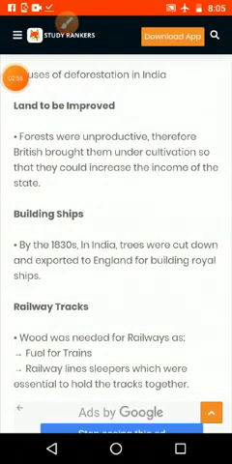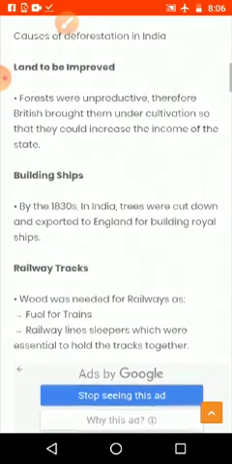When they looked from outside, they thought that the forest is not giving anything and is not at all useful. So they said that forests are unproductive. Therefore, the British brought them under cultivation, so that they could increase the income of the state. They wanted to get maximum income, so they thought forests also can be cut down and used for agriculture.